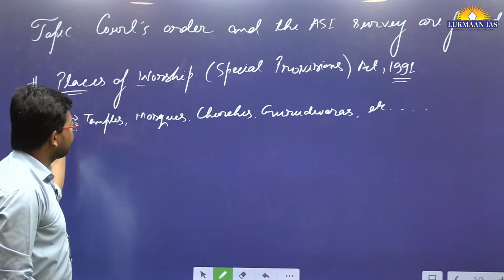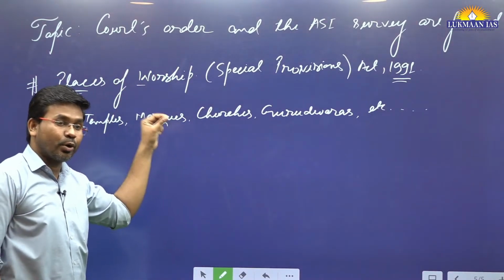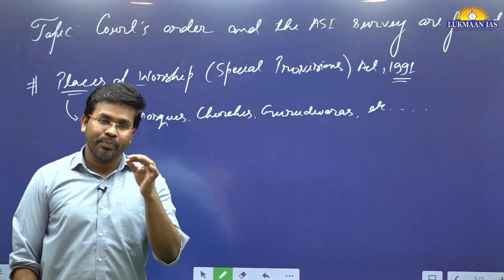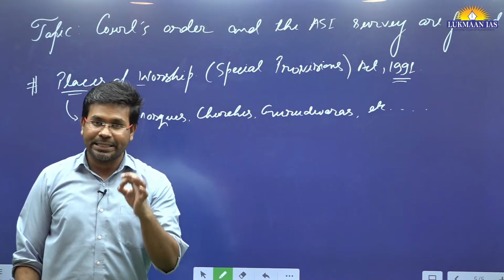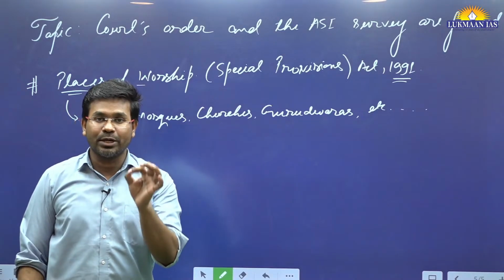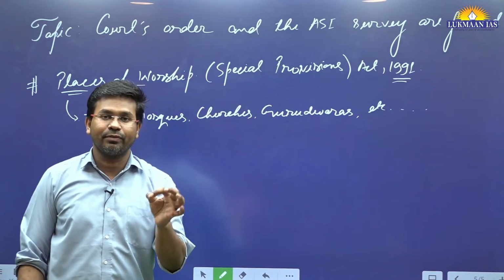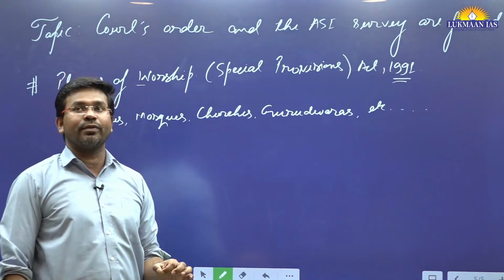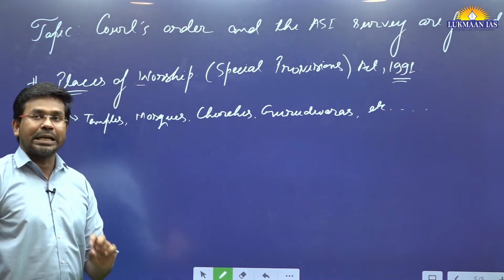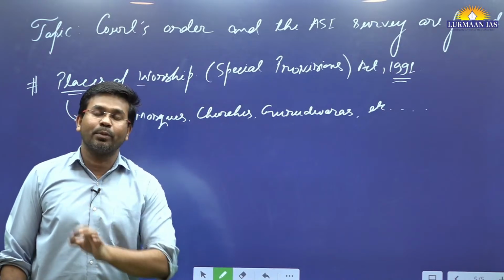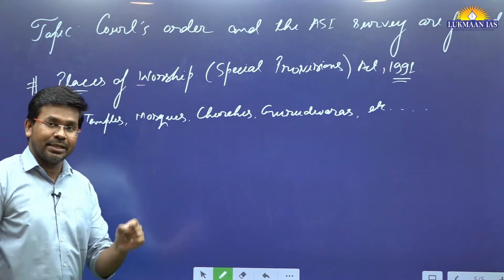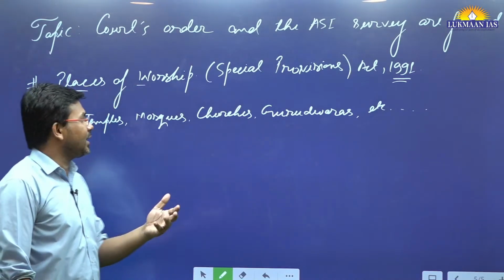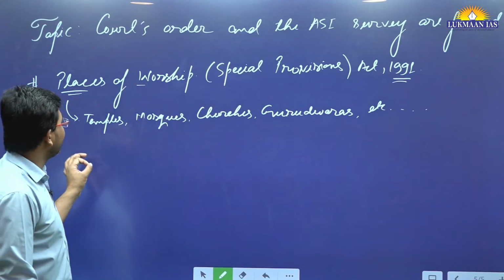This act talks about protection of the places of worship, because there are fundamental rights that protect your right of religion. Can anyone tell me which articles talk about protection of the right to religion? Articles 25 to 28 of the Constitution of India protect the right to religion. Articles 29 and 30 cover cultural and educational rights of minorities.